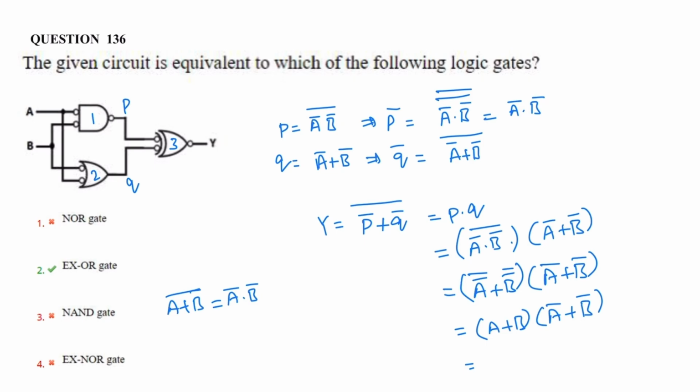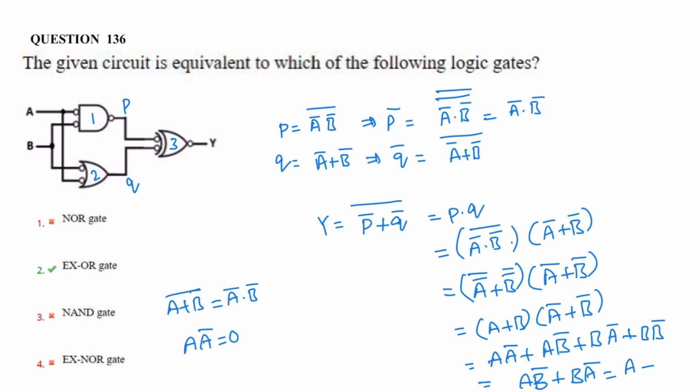Now it will become A A bar, A B bar, B A bar, B B bar. A A bar is 0, B B bar is also 0, A B bar plus B A bar. So that is A XOR B. So this whole gate given in the circuit works as an XOR gate.